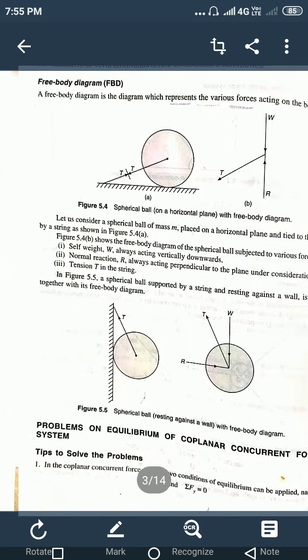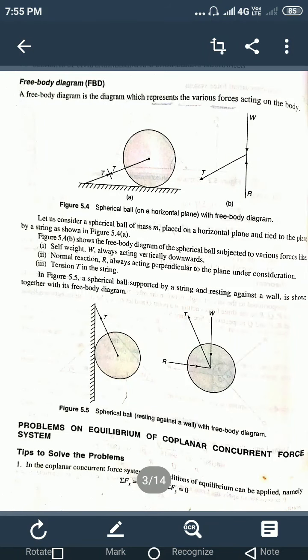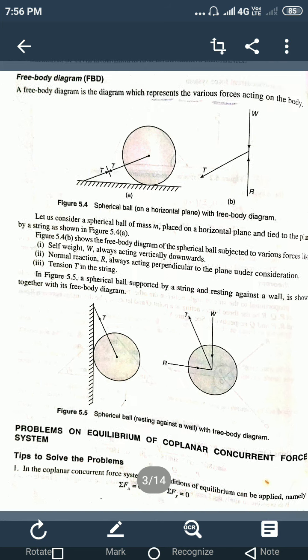So let us move to the next topic, the free body diagram. What do we mean by the free body diagram? A free body diagram is a representation, a line diagram, of the various forces acting on a body. Just consider this figure.